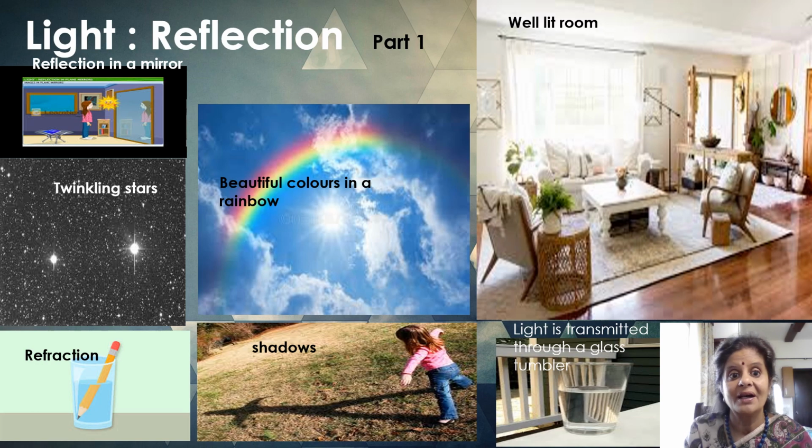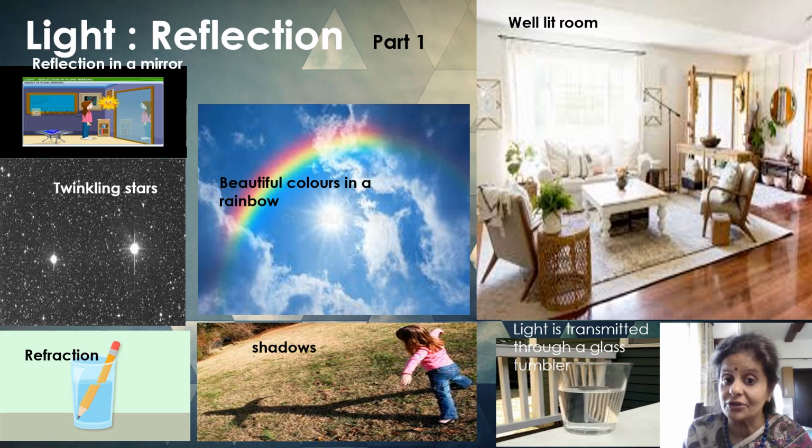Dear children, we see a lot of objects in the world around us. However, in a dark room, we are not able to see any of them. But on lighting up the room, things become visible. What makes these things visible? During daytime, sunlight falls on these objects and it makes these things visible.